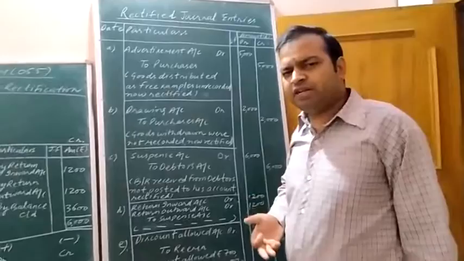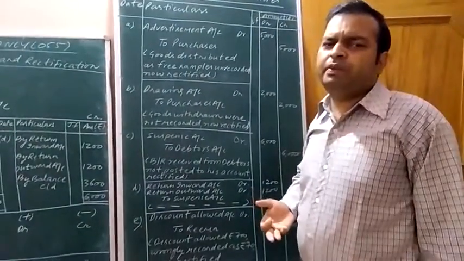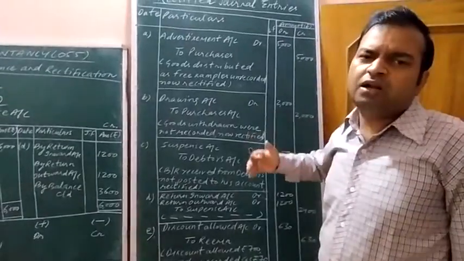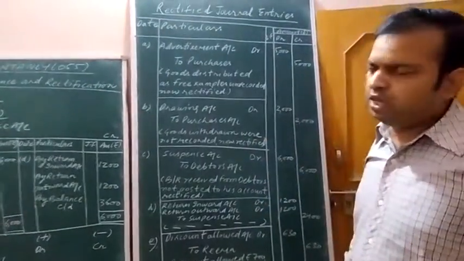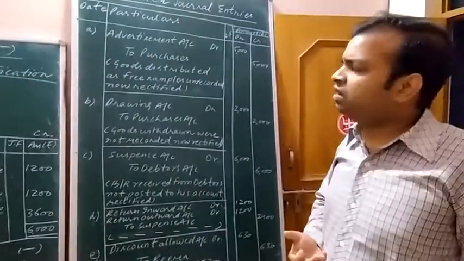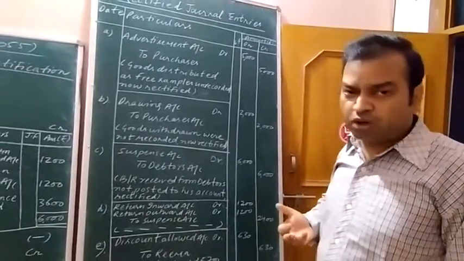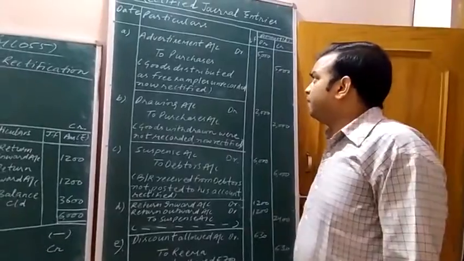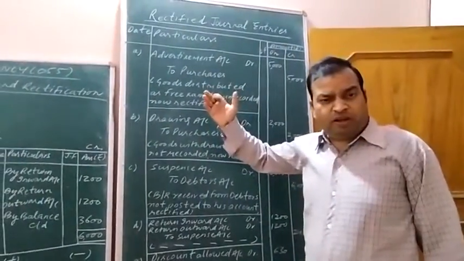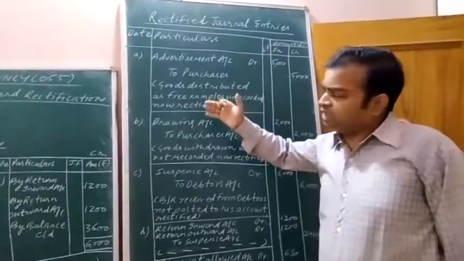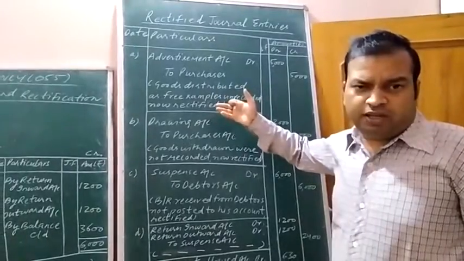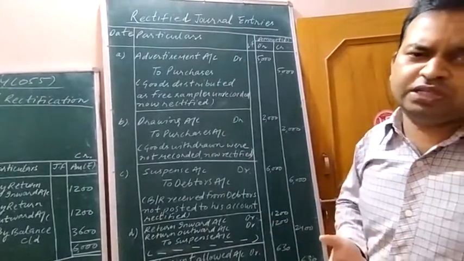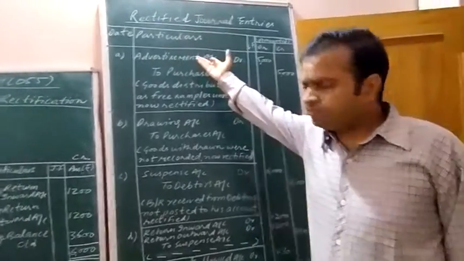For advertising the product, the company distributes the goods to the target customer, for example, the target customers of pharmaceutical companies: doctors, hospitals, dispensaries, etc. So if we are distributing the goods as free sample, it's our advertisement. In place of free sample, I will be using the term advertisement.